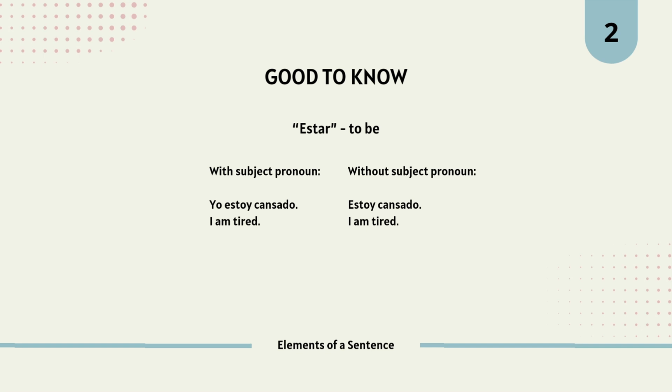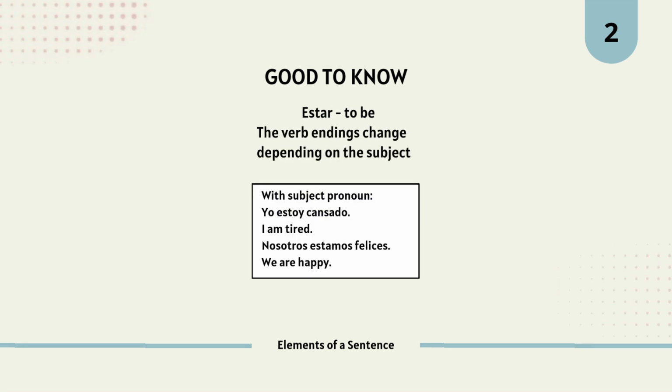As I said, and as we've seen before with the verb hablar, it's not necessary to use the subject pronoun in Spanish because the verb already indicates who is performing the action. For example, the verb estar, to be. If you use it with the subject pronoun, for clarity or emphasis, you could say, yo estoy cansado, I'm tired. Or, nosotros estamos felices, we are happy.